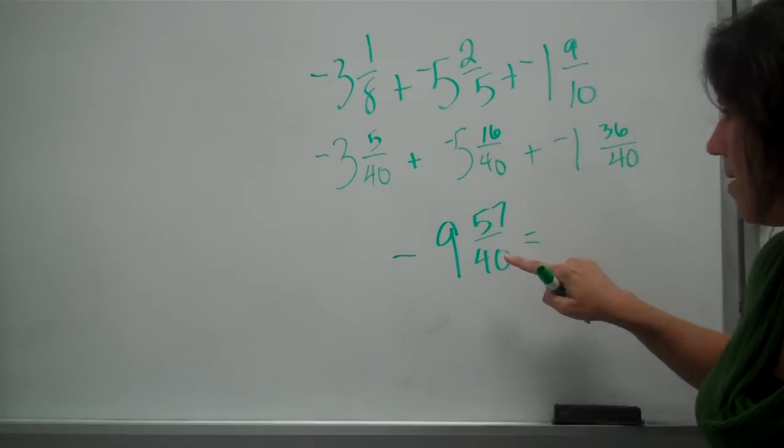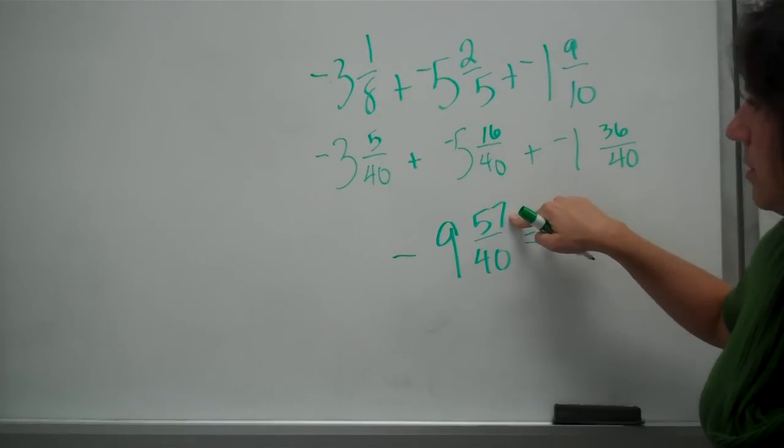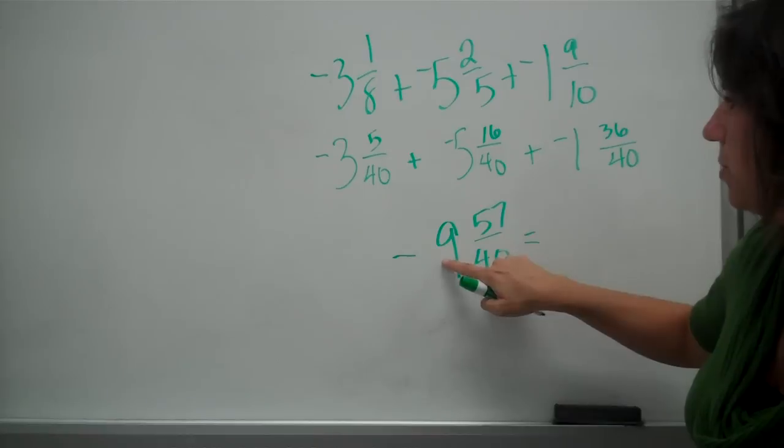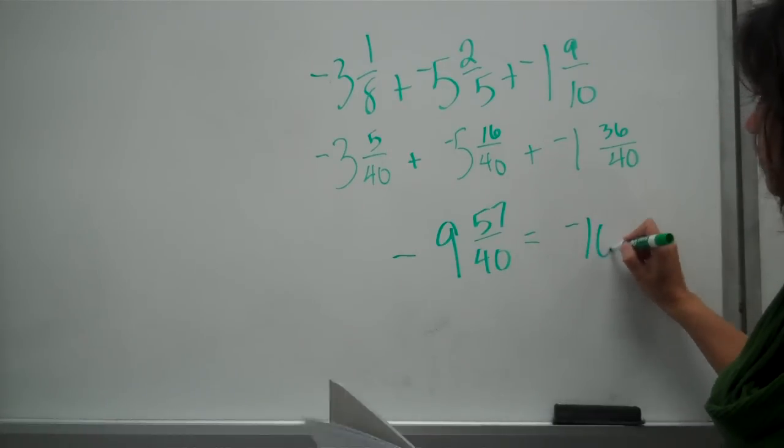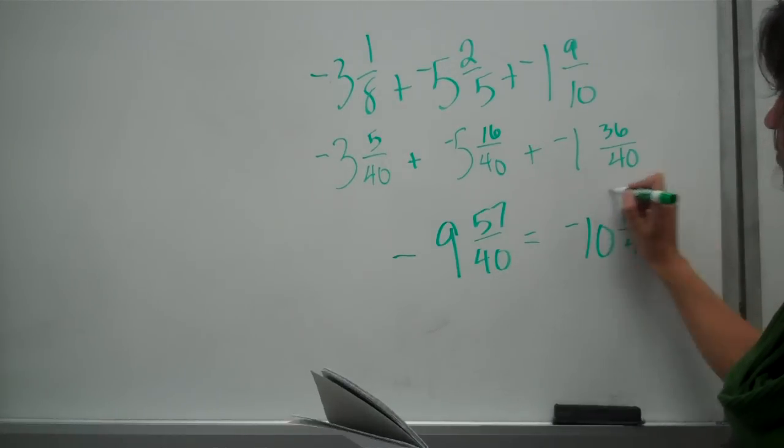Don't forget to reduce. How many 40s go into 57? 1, so add that to your -9. And here's your final answer.